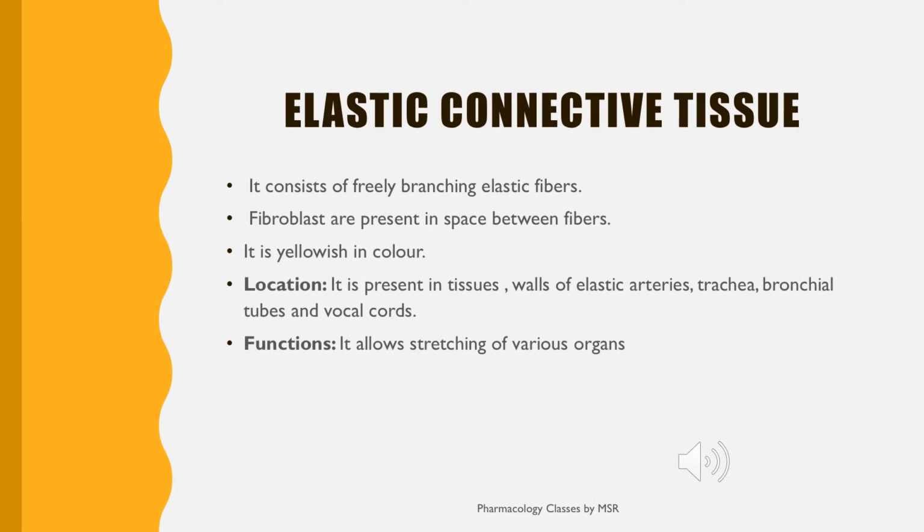The next dense connective tissue is elastic tissue. It consists of freely branching elastic fibers. The fibroblasts are present between these fibers. It is yellowish in color and it is usually present in the arteries, trachea, bronchial tubes and vocal cords. As it is elastic connective tissue, it helps in the stretching of various organs.